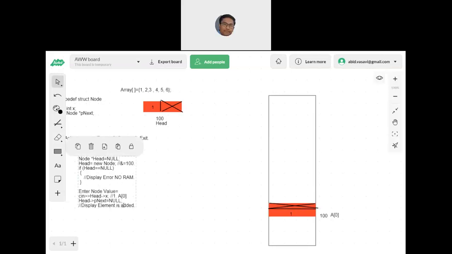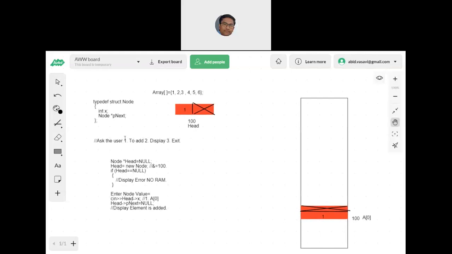Now the first node is created. That means next time again you have to go back. So let me try and bring this fellow here. What I have to do is run an infinite while one loop.